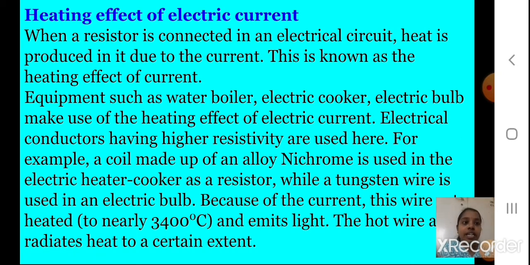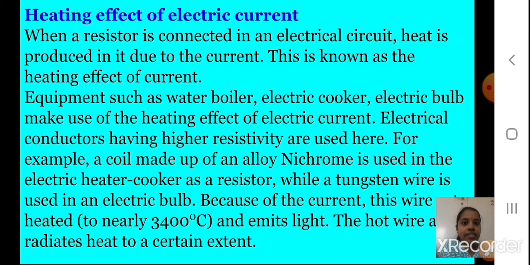Because of the current, this wire is heated to nearly 3400 degrees Celsius and emits light. So this much temperature it can be heated. This tungsten, this nichrome, they have very high melting points like 3400 degrees Celsius. So they get heated at this temperature and they emit light.